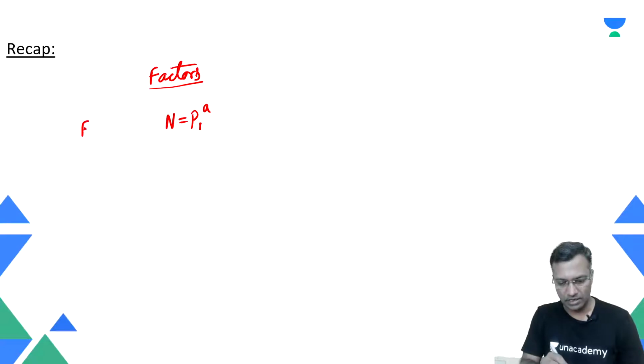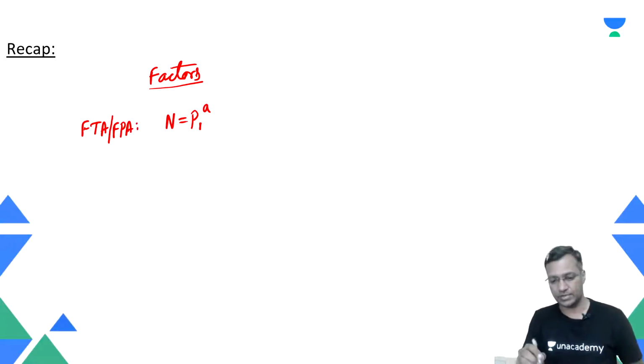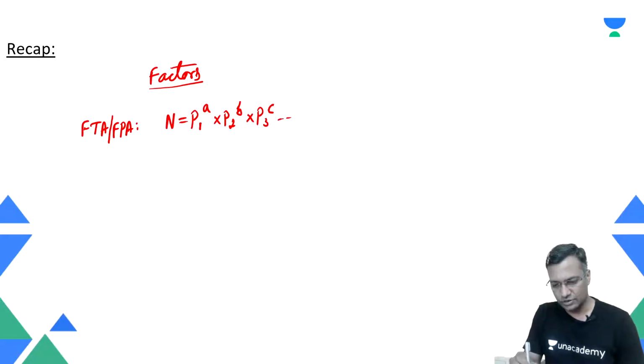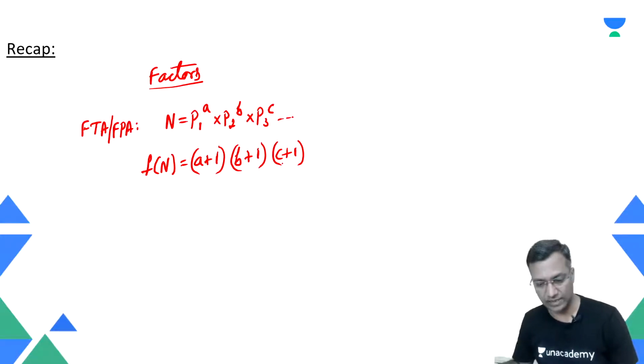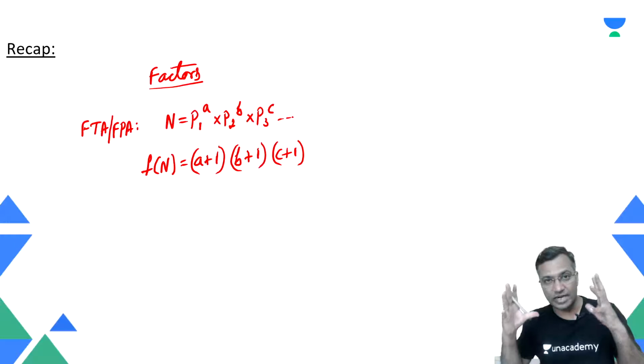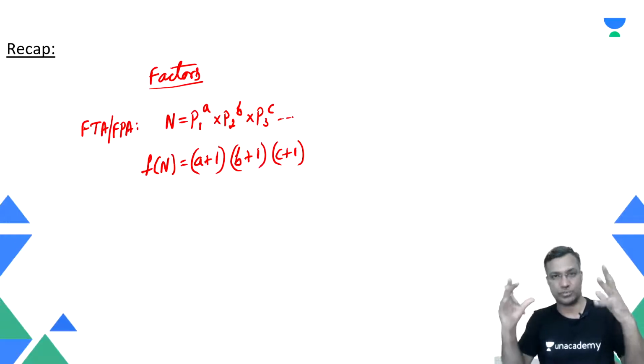We call this the fundamental theorem of arithmetic, or fundamental principle of arithmetic, whatever name you call it. A number can be expressed as prime 1 raised to power a, prime 2 raised to power b, and prime 3 raised to power c, etc. Then we said that the number of factors of this particular number is nothing but (a+1)(b+1)(c+1). After this we did a couple of questions built around this concept, to understand the varieties of things we can do with it.